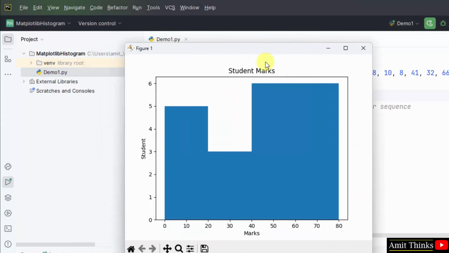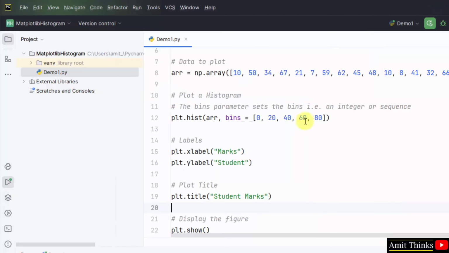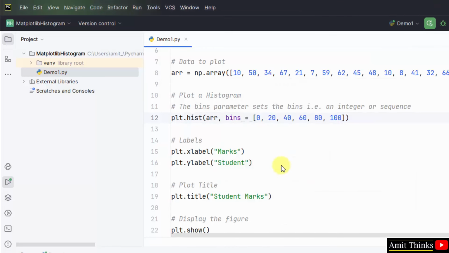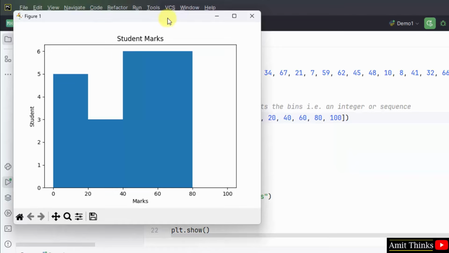Now here you can see the marks in students. You can see most of the students got more than 40 marks. Marks in this range. We can set one more bin and I'll run it. Rerun. Here it is.